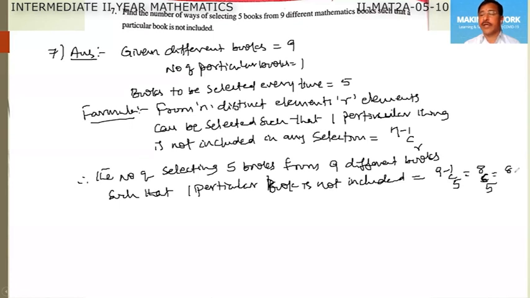8C5 is equal to 8C3 also, 8C (8 minus 5). So this is equal to 8 into 7 into 6 by 3 into 2 into 1. 3 times 2 is 6, so it is equal to 8 into 7, 56. So in 56 ways we can select 5 books from 9 different mathematics books.